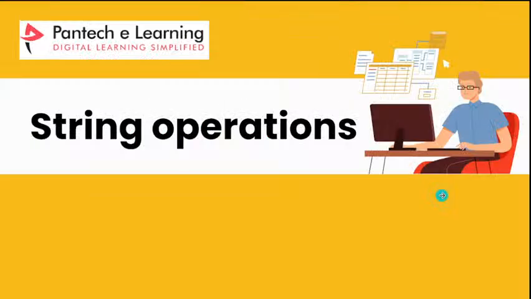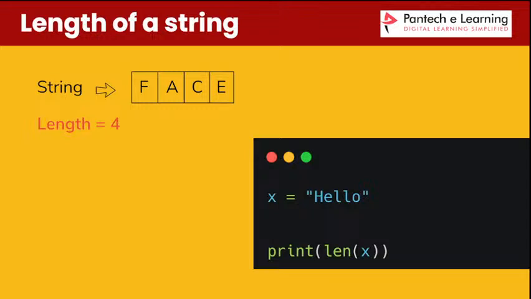Okay, so next one is string operations. So now we can see strings. If you give any kind of text as input, you denote that text or words with quotation marks. Then only that word is considered a string. Okay, so first one is the length of the string.